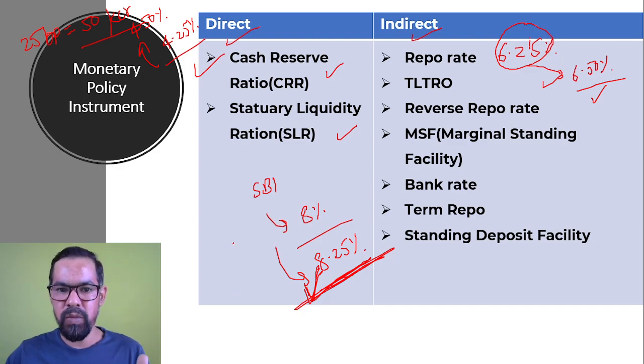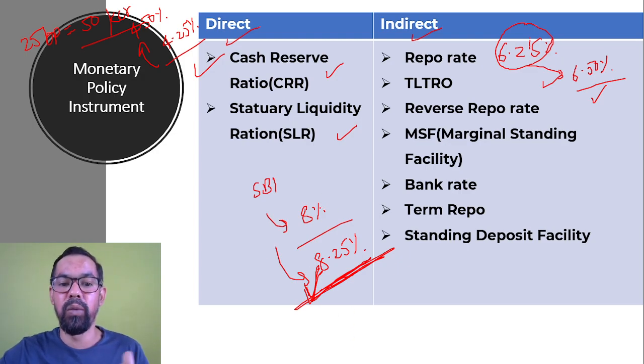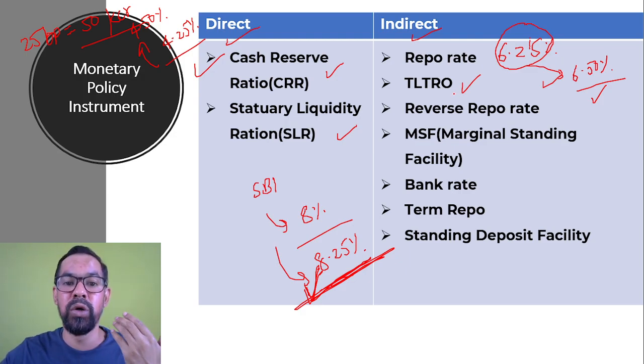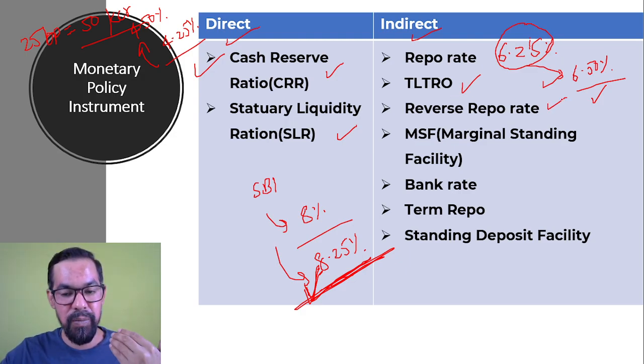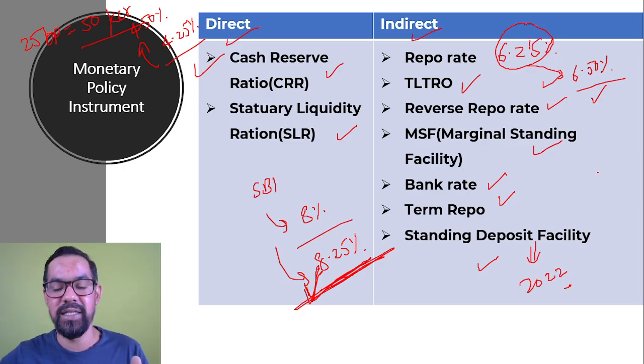Now the next thing we are going to discuss is what is CRR, what is SLR, what is repo rate, what is TLTRO, targeted long-term repo operations, which was introduced by RBI during the COVID situation. We have reverse repo rate, MSF, bank rate, term repo, and standing deposit facility. This was introduced by RBI in 2022. This is a collateral-free loan facility for the banks. Again, this is very important for your examination purpose.